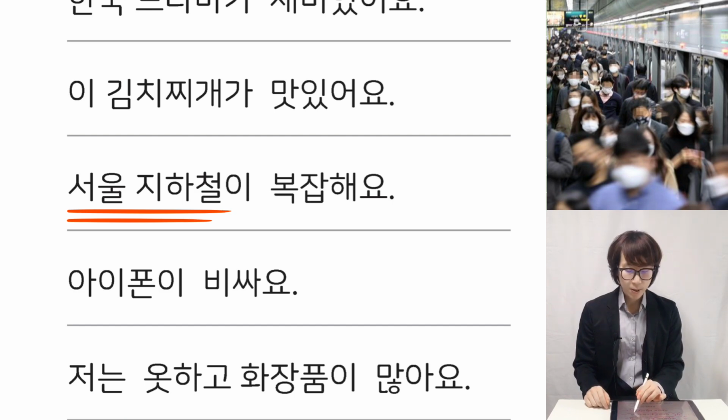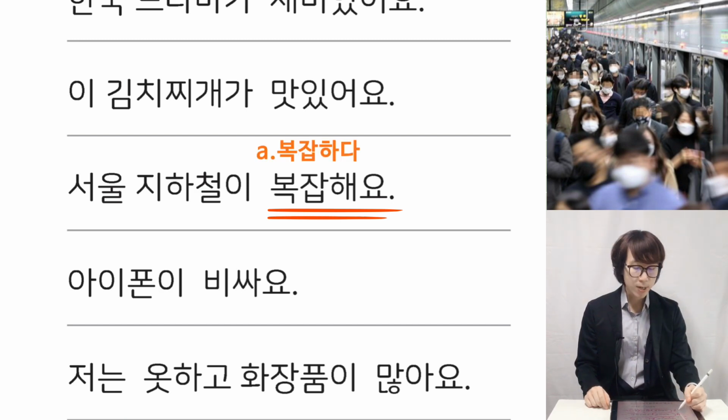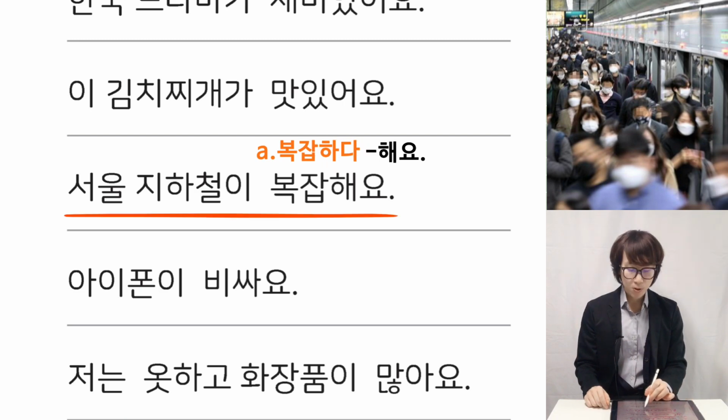So the Seoul subway is 복잡해요. Original adjective is 복잡하다, which means crowded. 복잡해요. Every 하다 becomes 해요. So the translation is the Seoul subway is crowded.